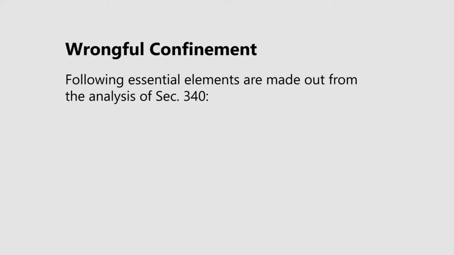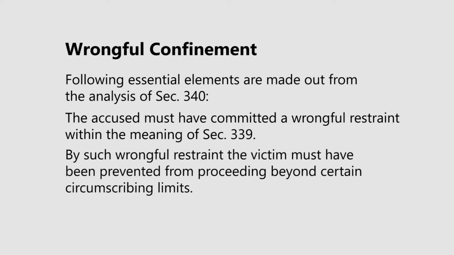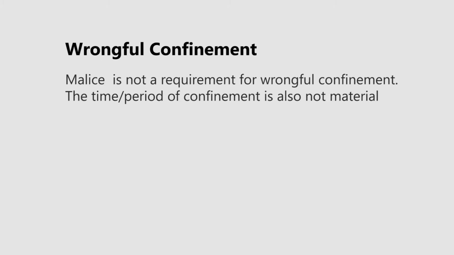The following essential elements are made out from the analysis of Section 340. The accused must have committed a wrongful restraint within the meaning of Section 339. By such wrongful restraint, the victim would have been prevented from proceeding beyond certain circumscribing limits. Malice is not a necessary requirement for proving the offence of wrongful confinement.